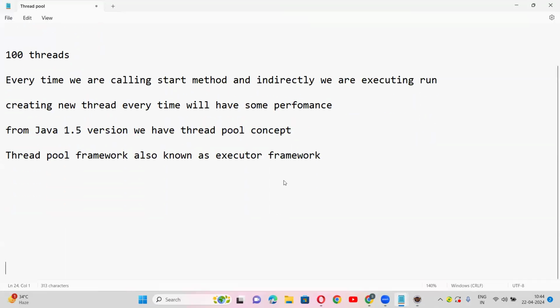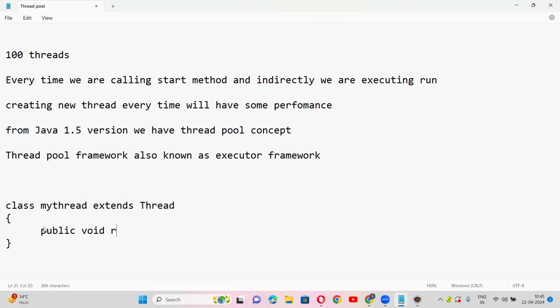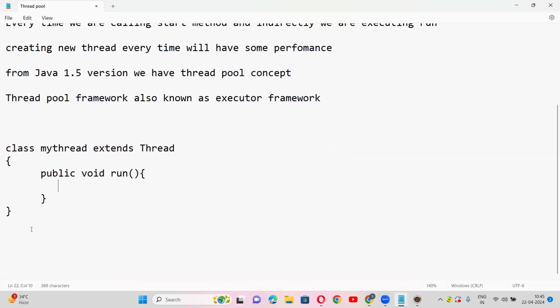See, for that, in the class main we will simply create multiple objects.